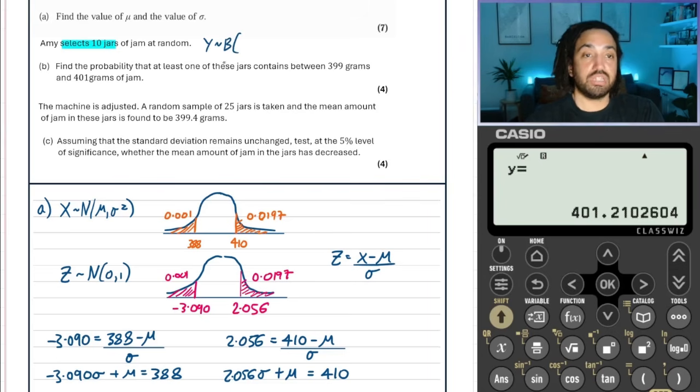Okay, now, because there are 10 jars happening. Now, the probability of a success, well, a success is being in between 399 and 401. We can use our normal distribution to work out that probability and then put that into the binomial to work out the probability of that happening at least once. Okay, so it's a classic work out the normal and then use it in a binomial afterwards.